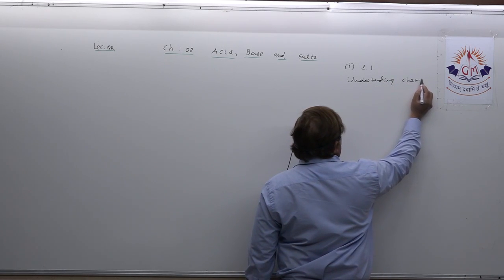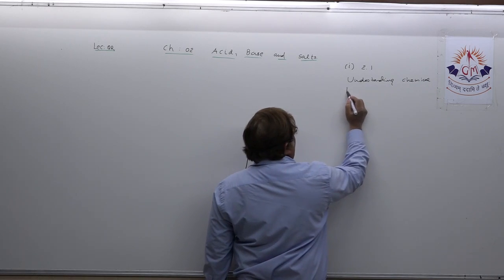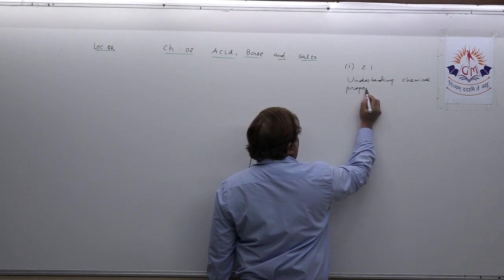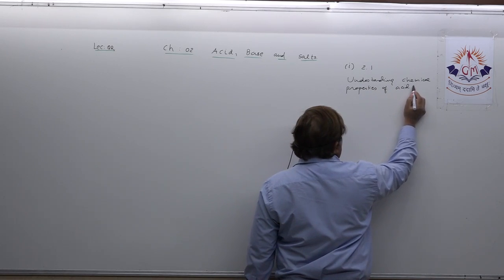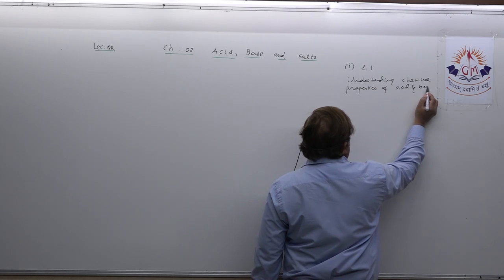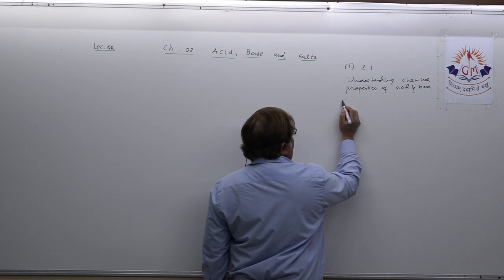This is the first topic they have included.